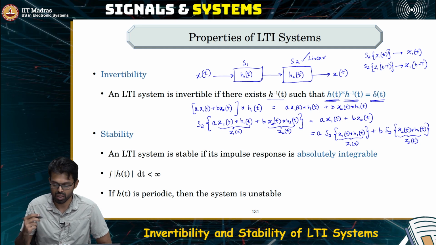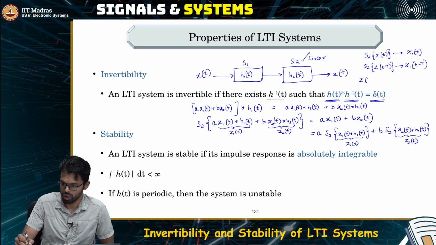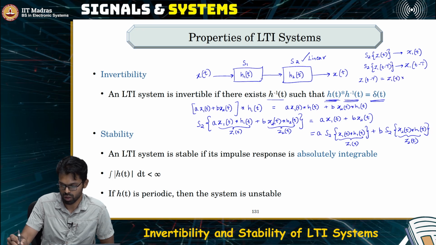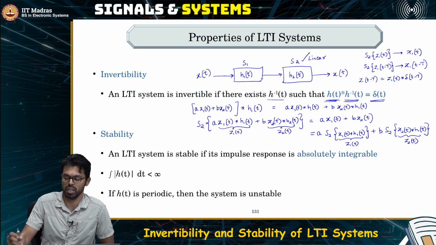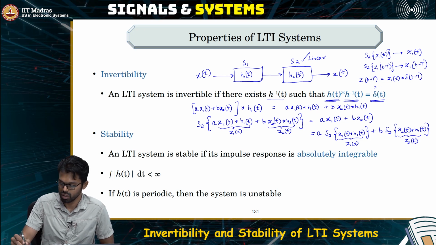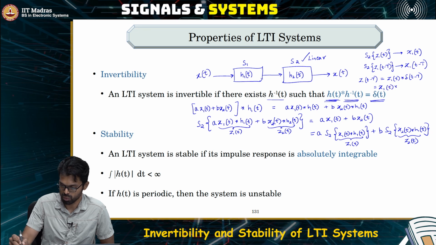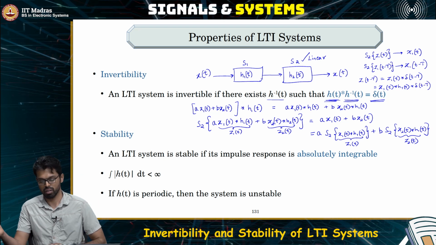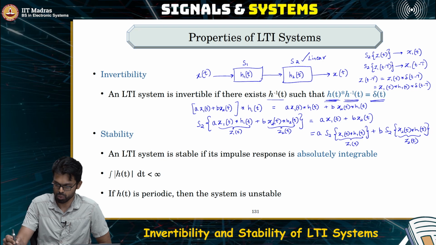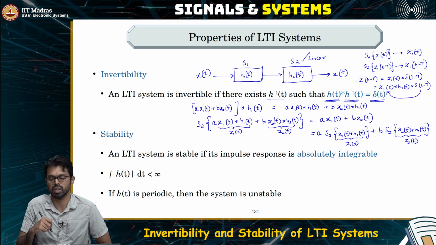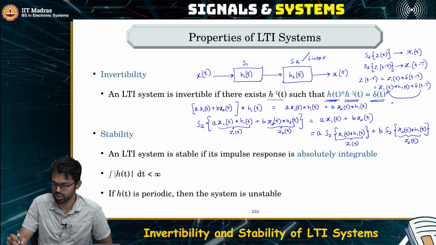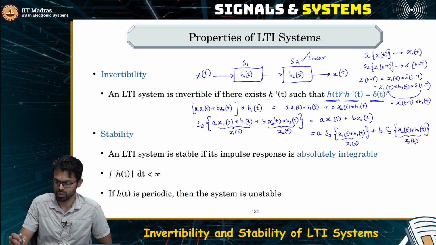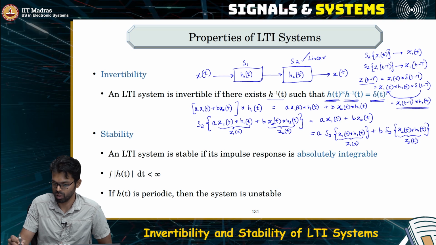This is actually true here. Why is that true? Because z1 of t minus tau is in fact equal to z1 of tau convolved with the Dirac delta function, which is time shifted. But then once again, you can rewrite this as x1 of tau convolved with h1 of tau convolved with this Dirac delta function. Now once again, we use the associativity and the commutativity, which means you convolve delta with x1 first, which gives you x1 of t minus tau convolved with h1 of tau. So this is z1 of t minus tau.